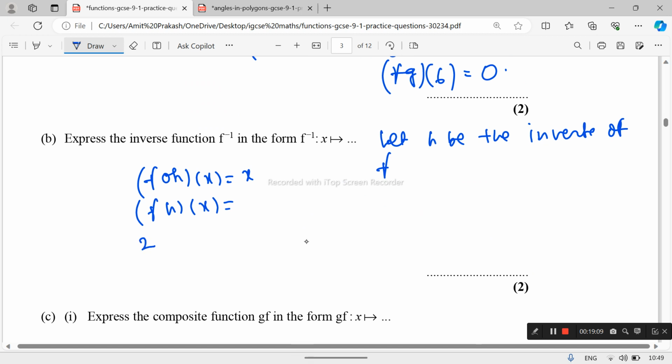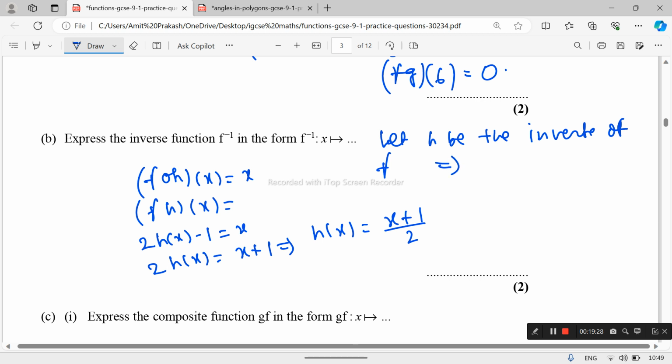So 2, and in place of x we keep h x, minus 1, equals x, and this becomes 2 h x equals x plus 1, and h x equals, since this is multiplication, it goes to division. So h x, this means h is the inverse of f, so h x can be written as f inverse x equals x plus 1 upon 2.